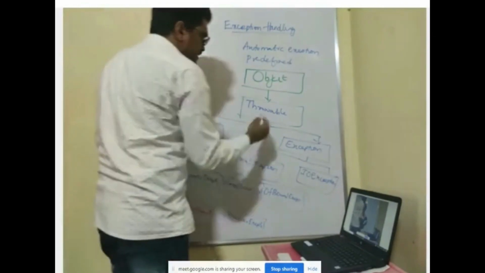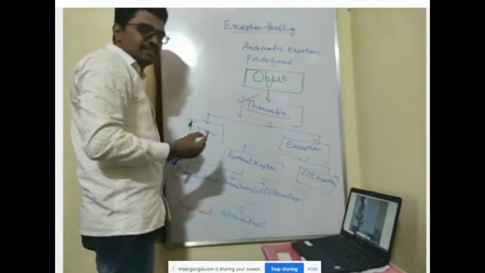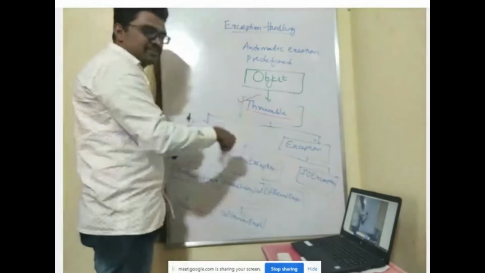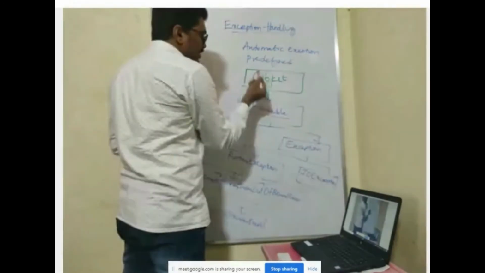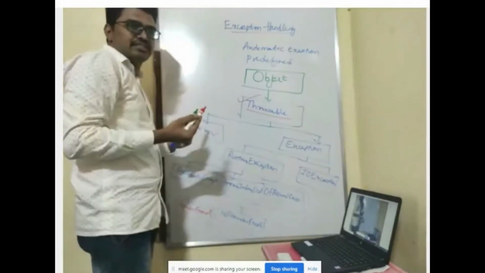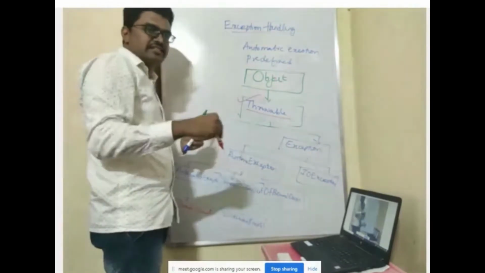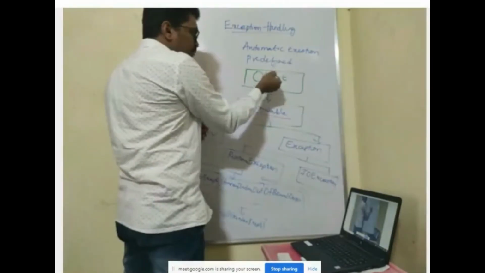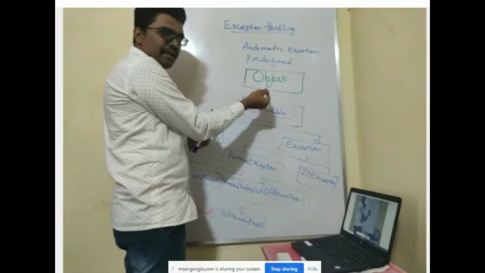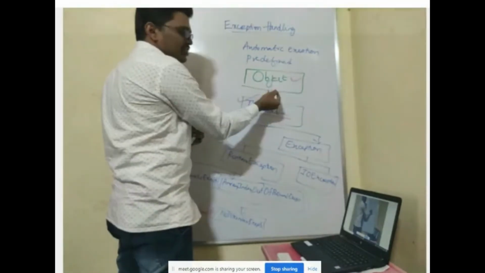The main thing is the superclass for all the exceptions is Throwable. Throwable is the superclass for all the exceptions in Java. As I told you before, there is a class called Object. Object is the supermost class in Java. Whatever classes we create or whatever classes already exist in Java, they are made subclasses of Object. So that's why we simply say this is the supermost class.